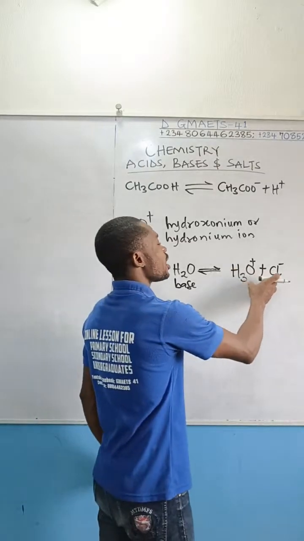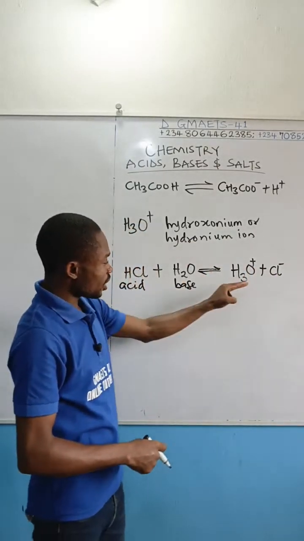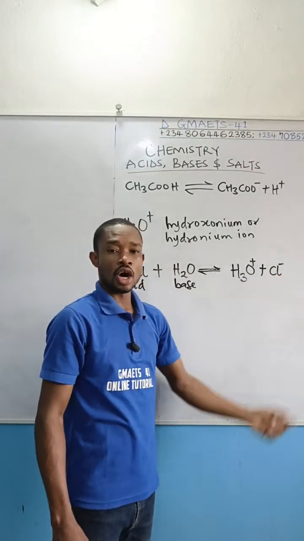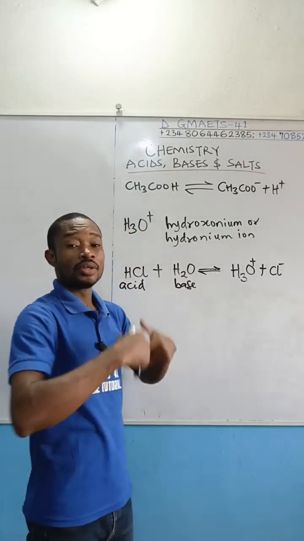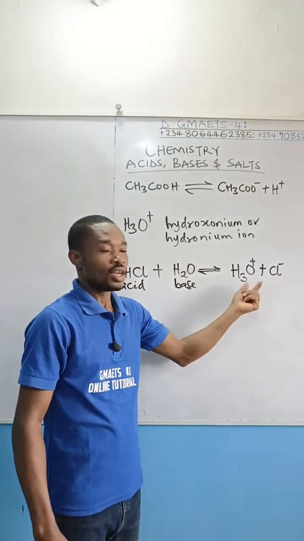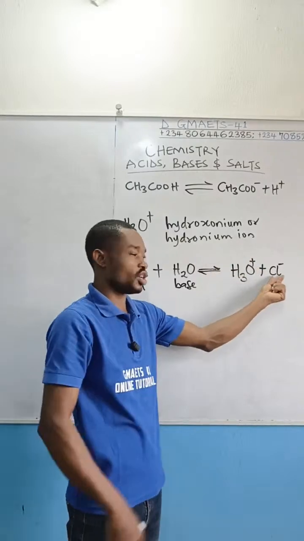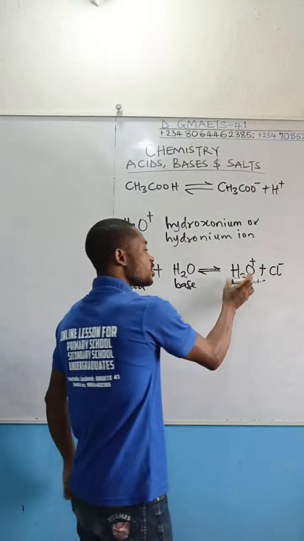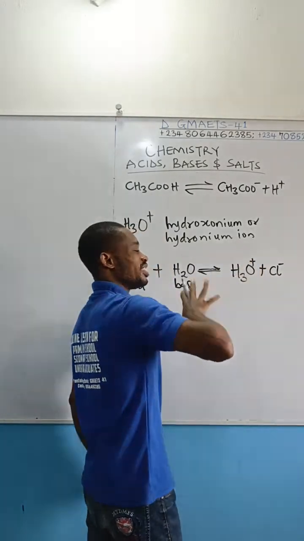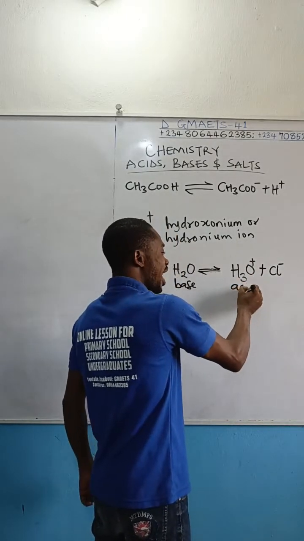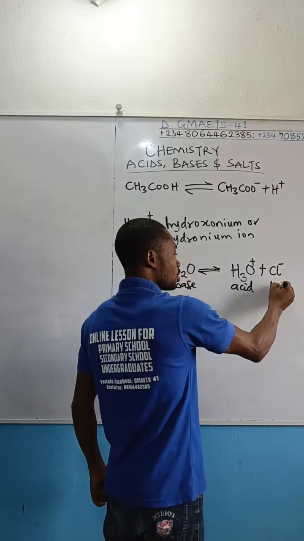If you come here, the reaction can be reversed. Now look at these two species, hydroxonium ion and chloride ion. Which one will give out hydrogen in this case? You'll agree with me that hydroxonium ion will donate a proton, will give hydrogen ion to this chloride ion. Therefore, since this H3O positive is giving out a proton, this will be the acid here, and this will be the base.